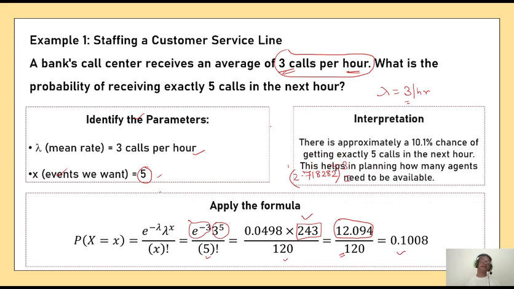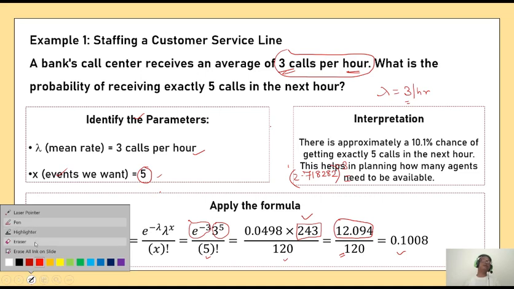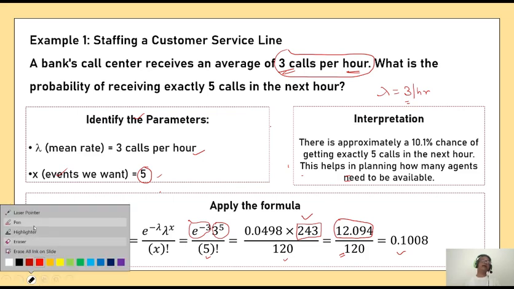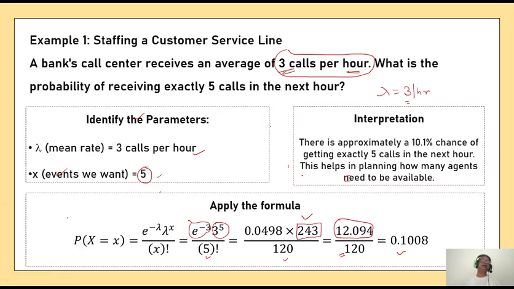So what is the interpretation of this computation? The problem is over. You were asked to compute the probability, so you have technically computed it. Let us see what the interpretation is. This is approximately 10.1. How did I get 10.1? You multiply whatever probability you get by 100.